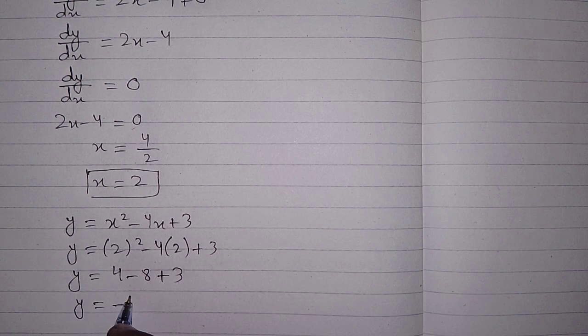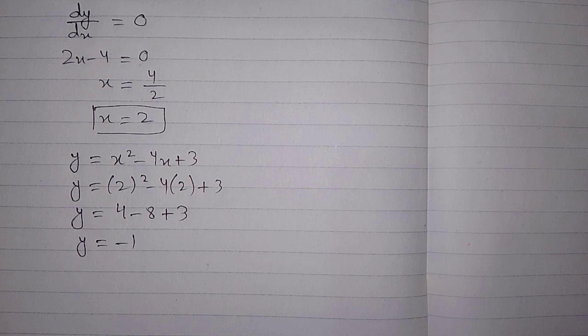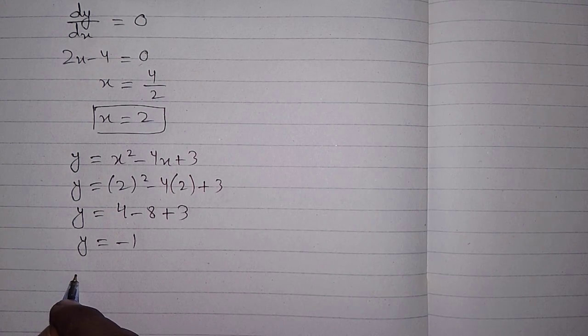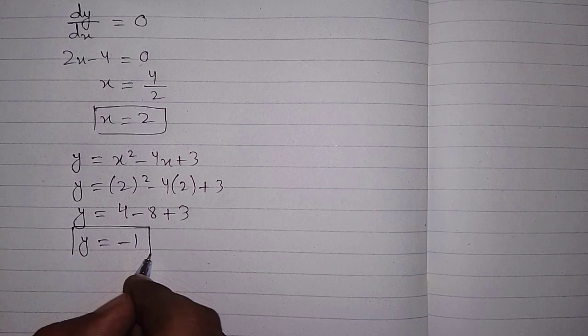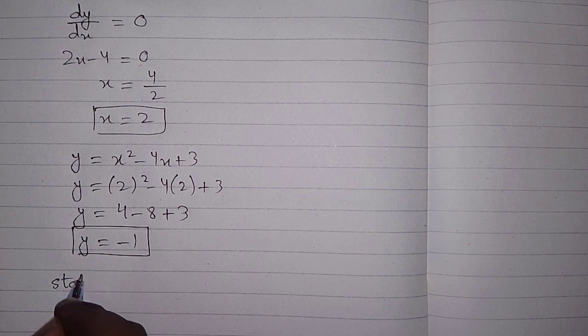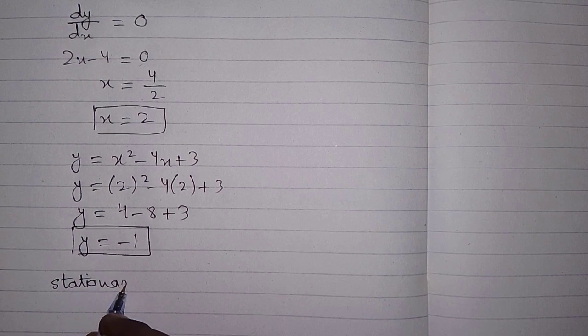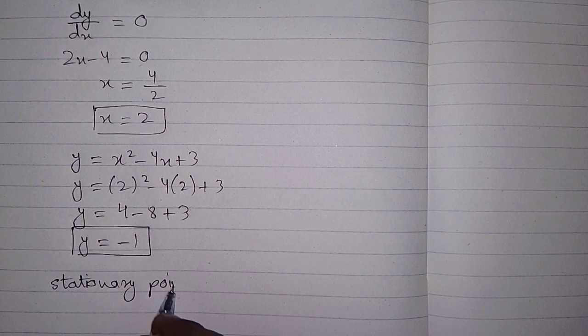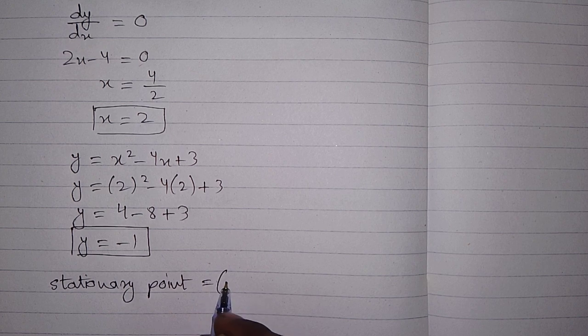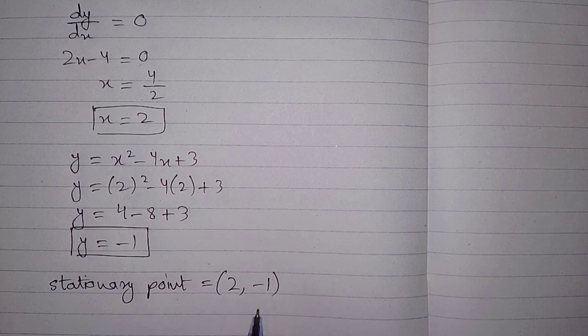So the value of y is minus 1. So the stationary point is equal to 2 comma minus 1.